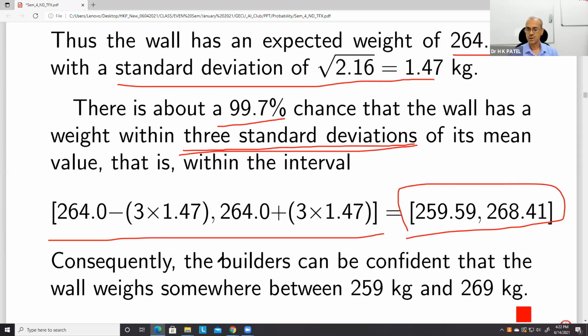The contractor or builder can be 99.7% confident that the weight of the wall will lie between 259 and 269 kg. So in this way, we can interpret these results.